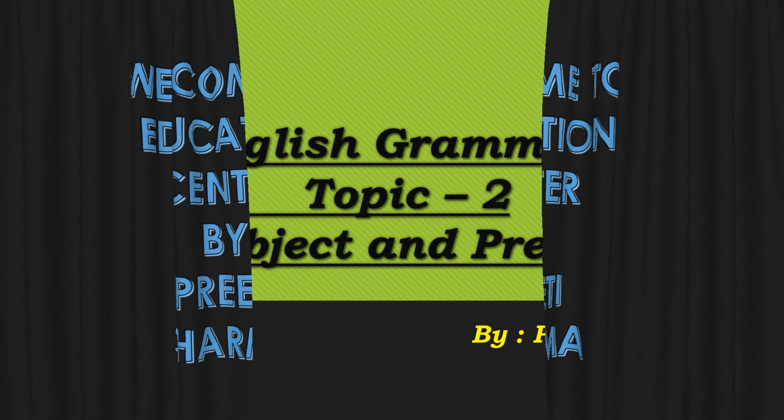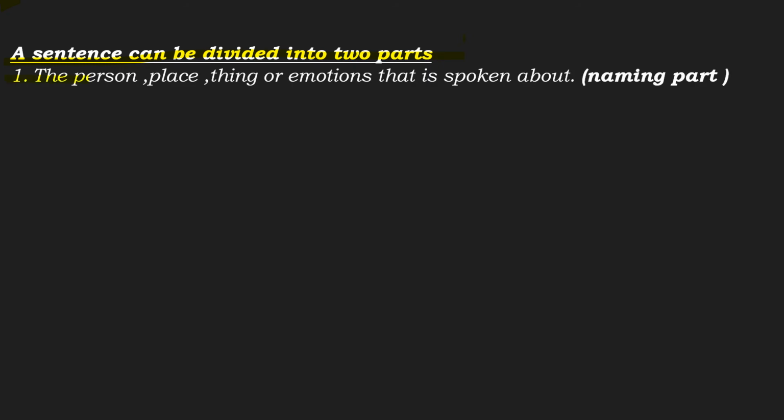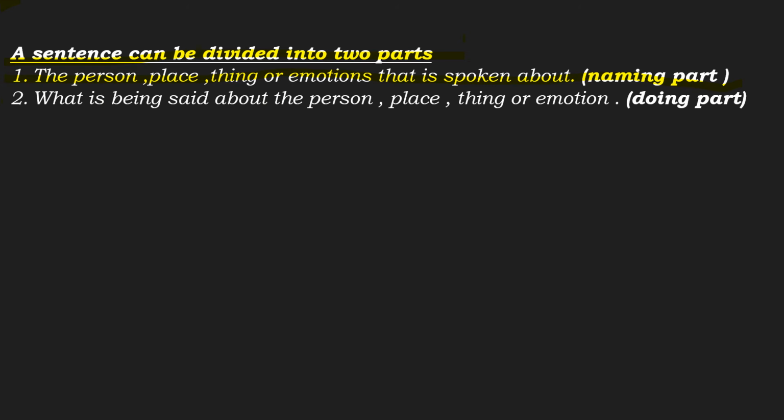Today, we are going to learn about English grammar, topic second, subject and predicate of class 4th. Dear student, in this topic, we are going to learn how a sentence can be divided into two parts. First of all, the person, place, thing, or emotion that is spoken about is known as the naming part, and what is being said about the person, place, thing, or emotion is known as the doing part. Let's study this with an example.